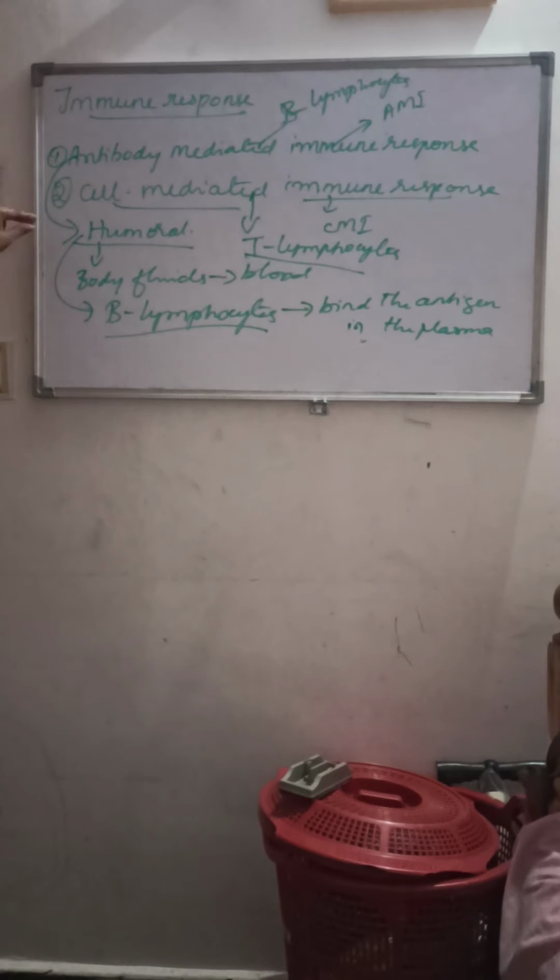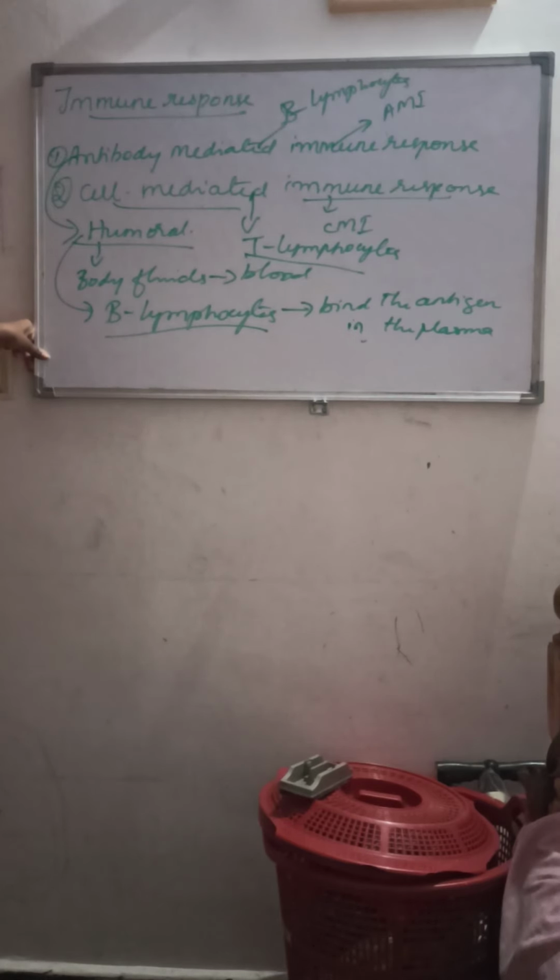I think all of us know that organ transplantation takes place sometimes, when there is a need for a kidney transplantation, liver transplantation or heart transplantation. One very important thing has to be taken care of: tissue matching as well as blood group matching. We have discussed blood group matching. During transplantation, we do not just take the organ, but we have to match the organ as well as the blood.